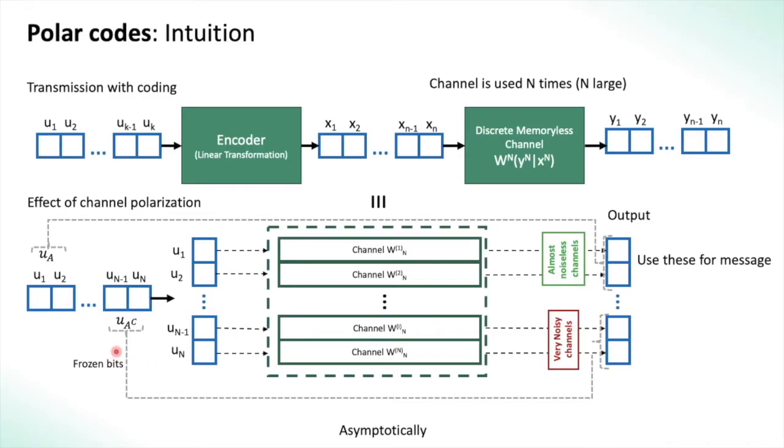So those bits we will freeze, in technical terms, and we'll fix these bits to a known value which is known at both the transmitter and receiver, and this will help us in the decoding process. It's important to know that all this happens asymptotically as n becomes very large. So we are using the channel W n times, which is very large, do some encoding, and in the process of that encoding, the channel seen by u1 to un becomes split like this, which is polarized.